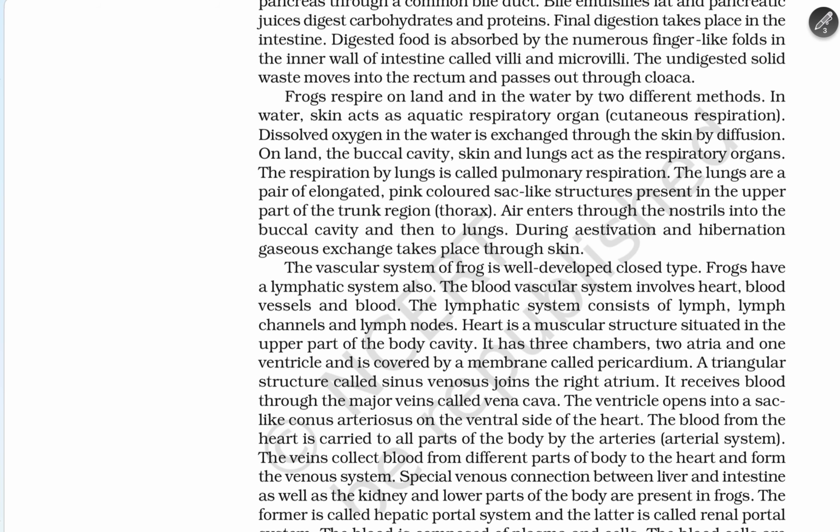The lungs are a pair of elongated, pink-colored, sac-like structures present in the upper part of the trunk region, the thorax. Air enters through the nostrils into the buccal cavity and then the lungs. During aestivation and hibernation, gaseous exchange takes place through the skin.